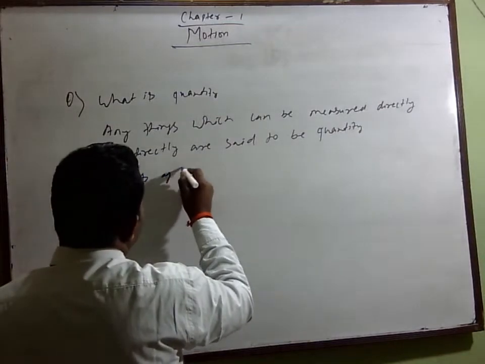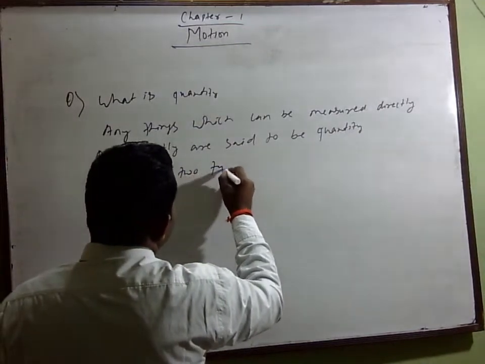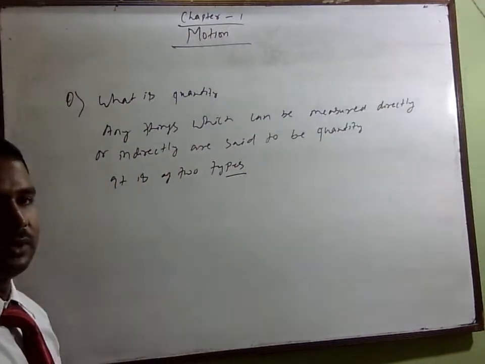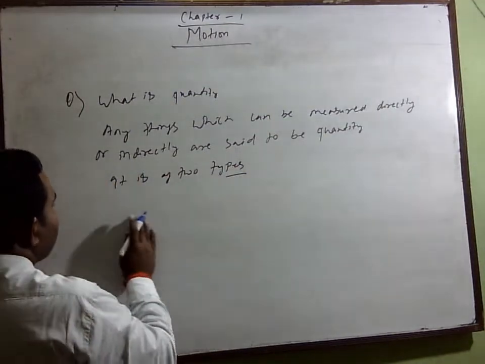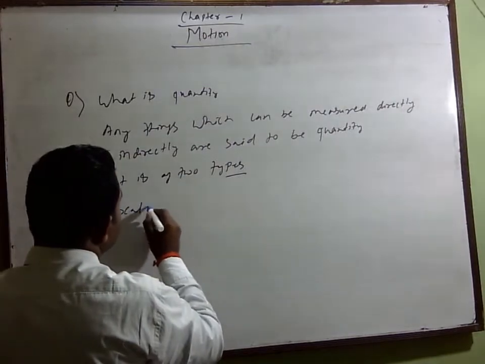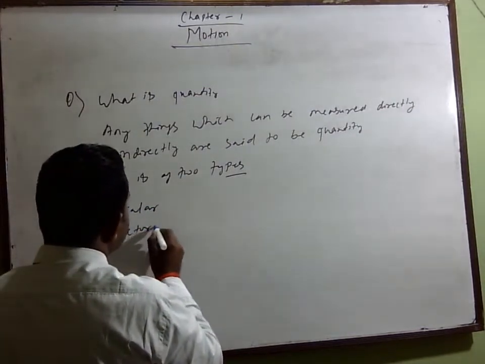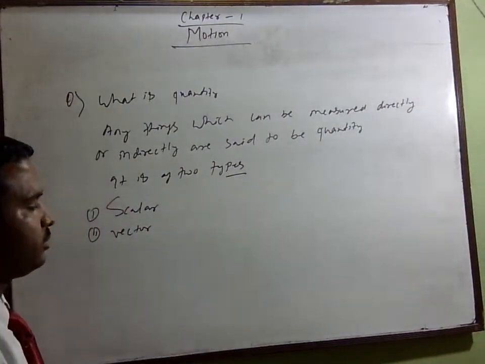It is of two types. How many types? Two types. One is scalar, and the next is vector.